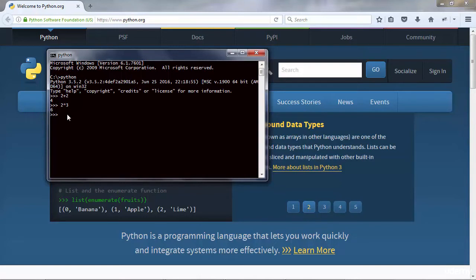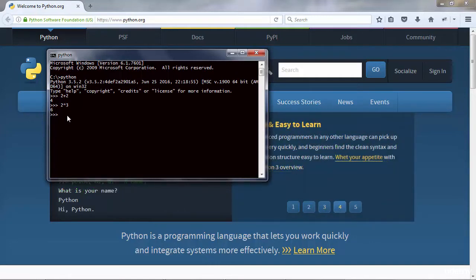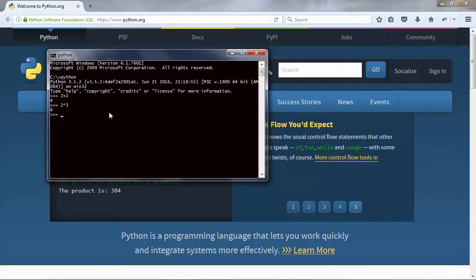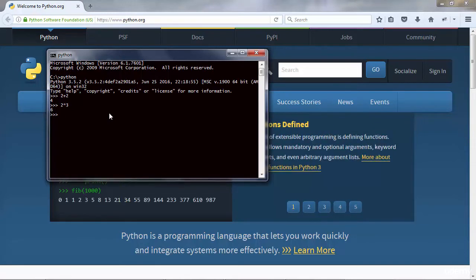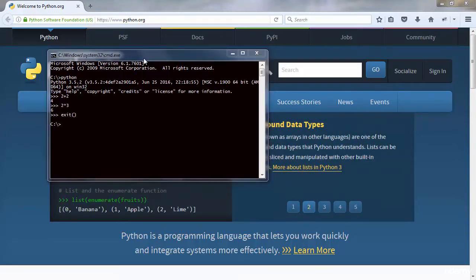This is the interactive shell. This is good for testing. So before you write a program, you are not sure about certain aspects, certain commands that you want to include, certain keywords that you want to include in your program, so you test things out in here very quickly. This is very efficient, and it's also good for learning. To exit the interactive shell, you type exit followed by open and closing brackets.